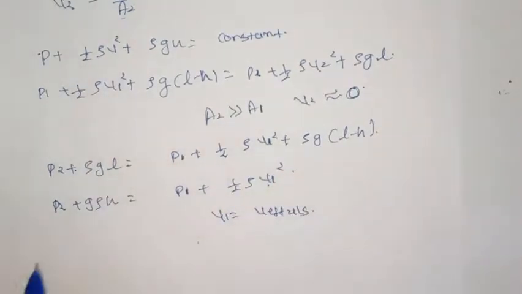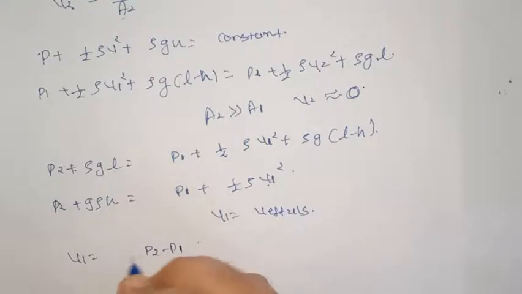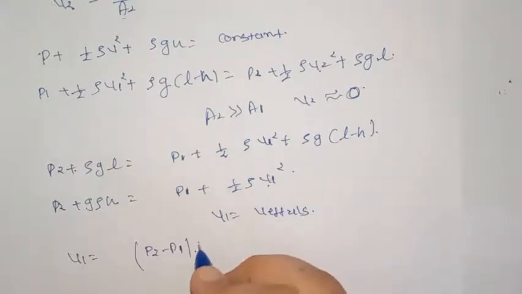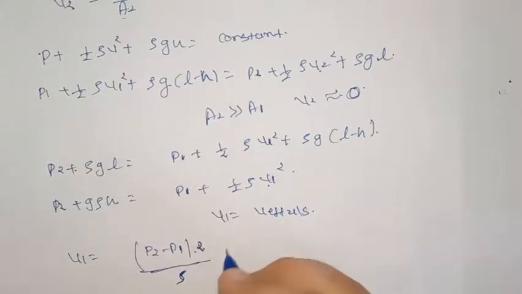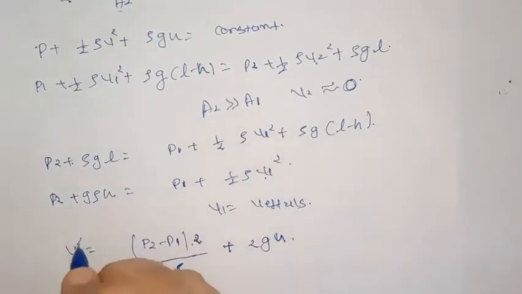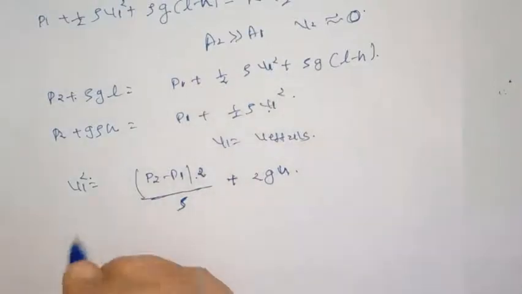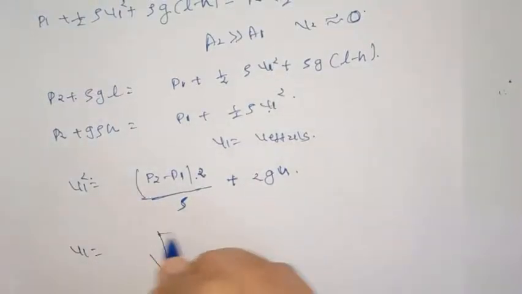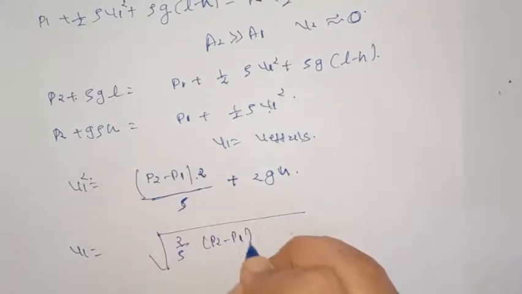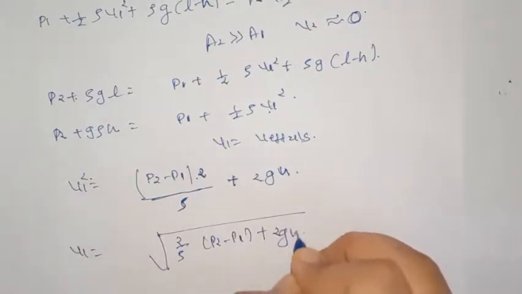So V1 square will be equal to P2 minus P1 into 2 divided by rho plus 2GH. So V1 will be equal to under root 2 by rho P2 minus P1 plus 2GH.